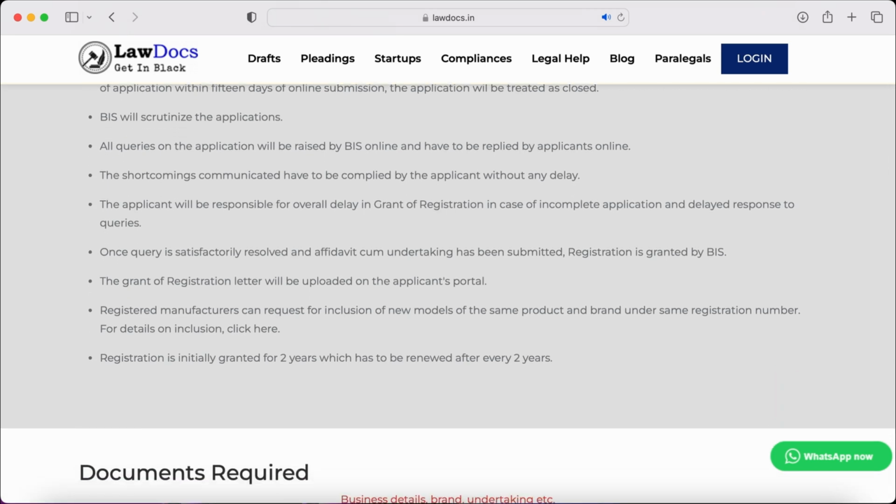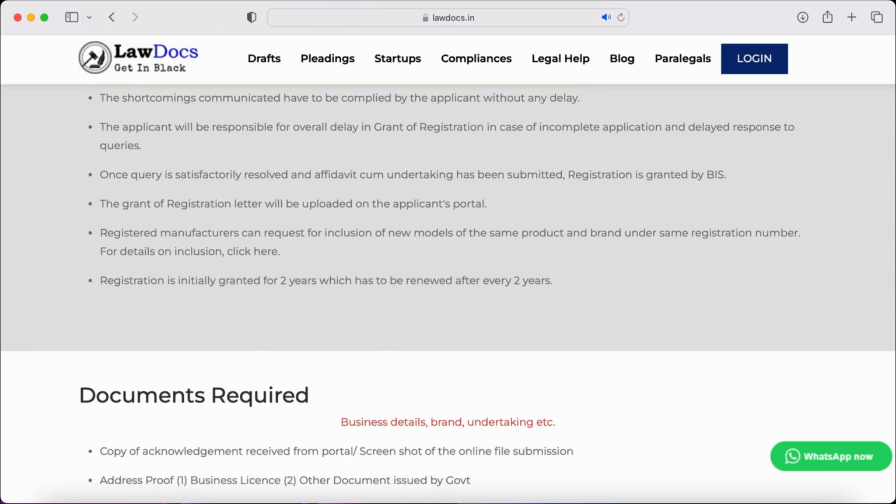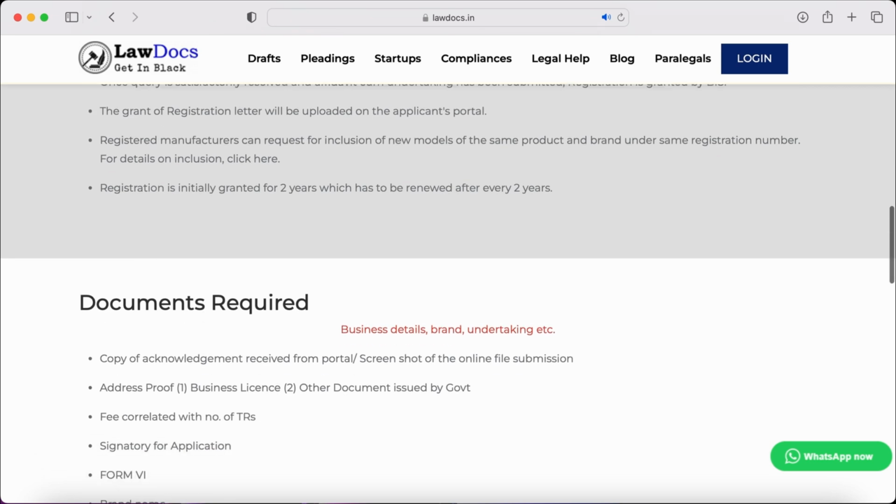It has to be remembered: once the query is satisfactorily resolved and the affidavit cum undertaking has been submitted, registration is granted by the Bureau of Indian Standards. The grant of registration letter will be uploaded on the applicant's portal. The registered manufacturer can request inclusion of new models of the same products and brand under the same registration number. For details on inclusion, you may click here. Registration is initially granted for 2 years, which has to be renewed after every 2 years.